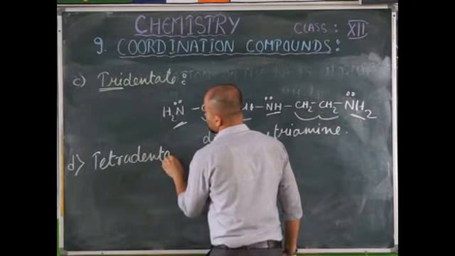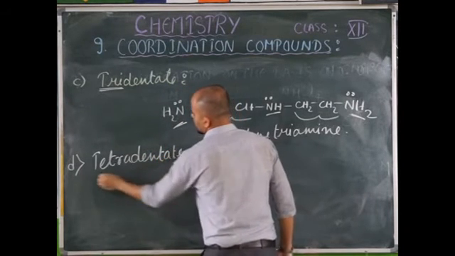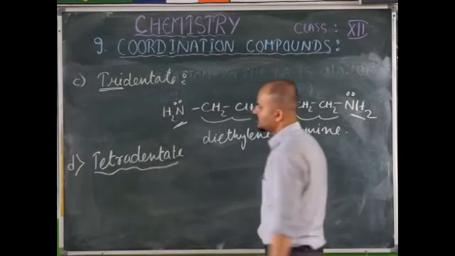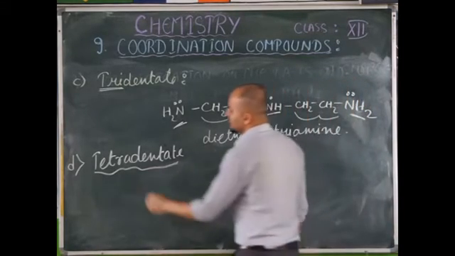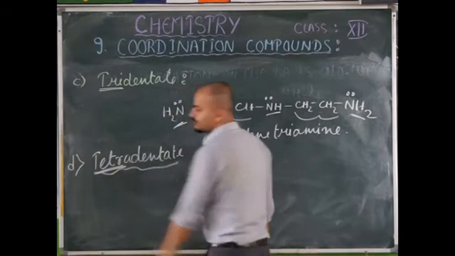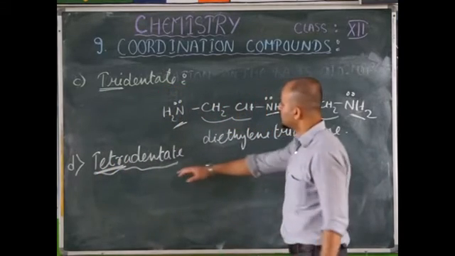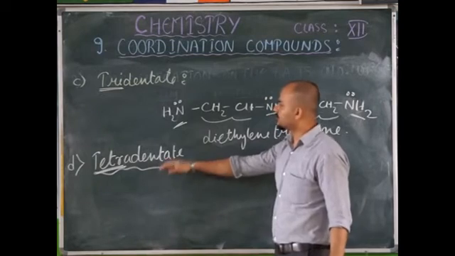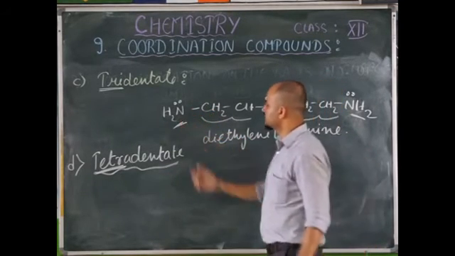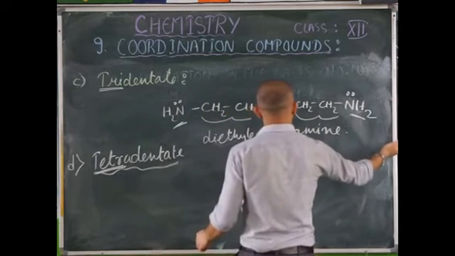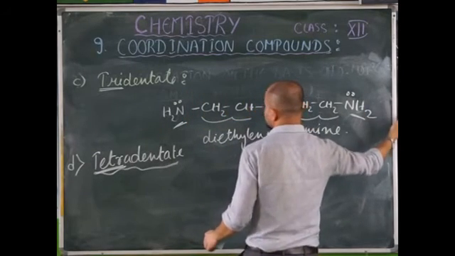Tetradentate ligand. Now, in this tetradentate ligand, you have 4 coordinating sites. This tetra means what? It has to have 4 coordinating sites. Now, you can again get a tetradentate ligand from this particular tridentate ligand itself. So, you need to extend one more, this NH2 group.